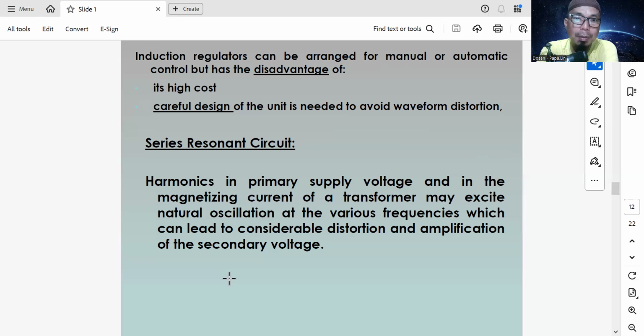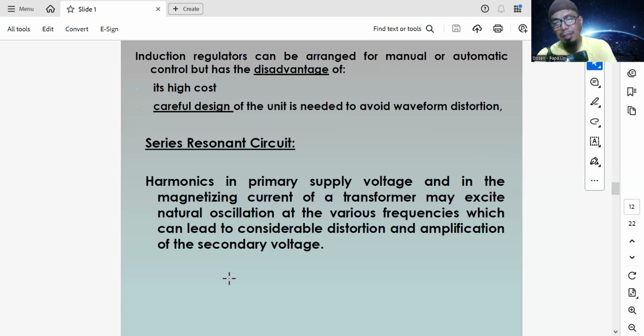Harmonics in the primary supply voltage and the magnetizing current of the transformer may excite natural oscillation at various frequencies, which can lead to considerable distortion and amplification of the secondary voltage. So this method uses the harmonics in the primary supply voltage for the magnetizing current of the transformer.